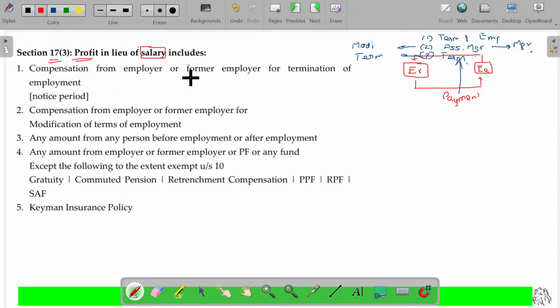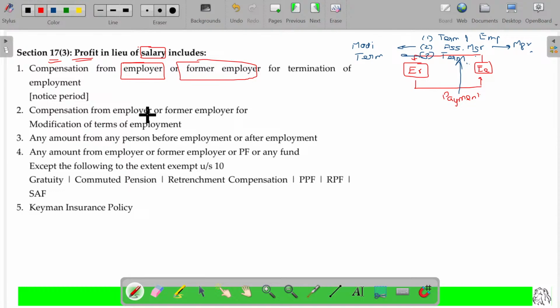Compensation from employer or former employer. He may be the employer or he may be a former employer. How could this be the former employer, sir? Resigned. Okay, the employer says we don't have sufficient cash balance and profit to offer you salary anymore. So you just get terminated. As per the terms of agreement, if the employer terminates him without any notice period, he must give some compensation, like 3 months or 4 months notice period compensation. But the employer says, I don't have any cash, you can go. So then he resigns and joins some other employment.